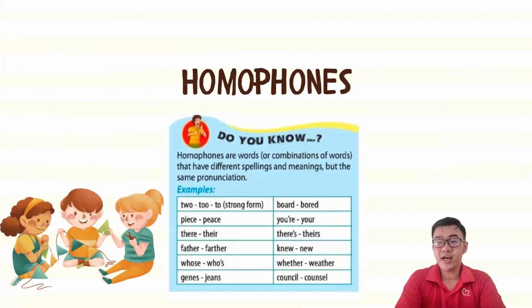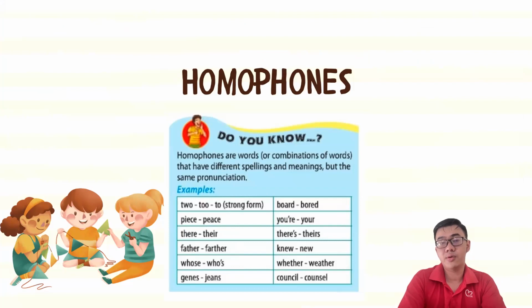And the last point of our revision of Unit 1 is about homophones. So do you remember what homophones are? They are words or combinations of words that have different spellings or meanings, but have the same pronunciation. Let's take a look at the examples.